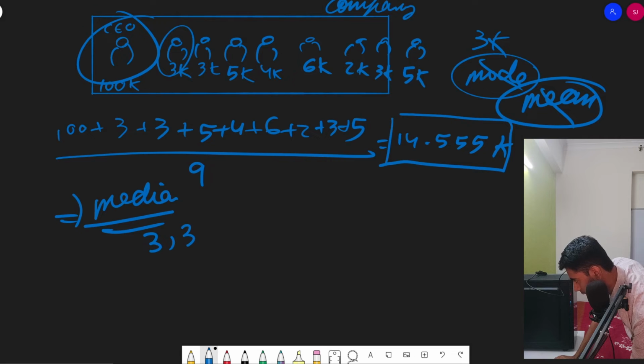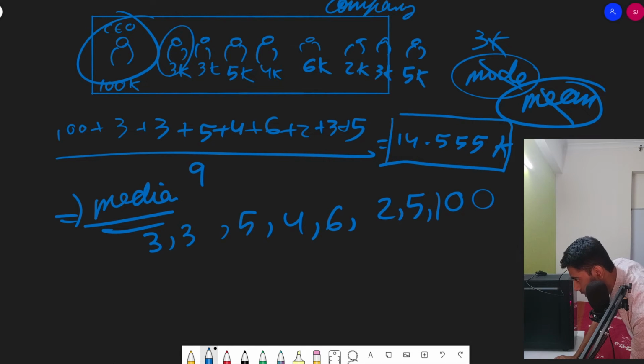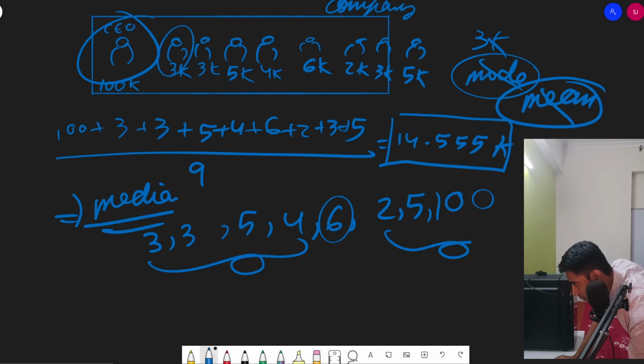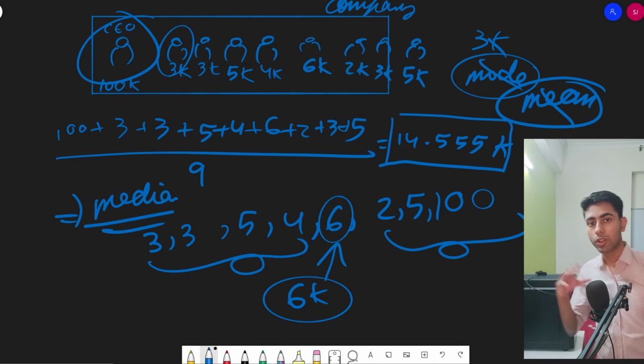For example, if I list out the salaries as 3, 3, 5, 4, 6, 2, 5, in this case 6 separates the lower half from the upper half. So the median salary for the new recruit is going to be 6k. Now this salary is pretty decent and optimum for the new recruit.